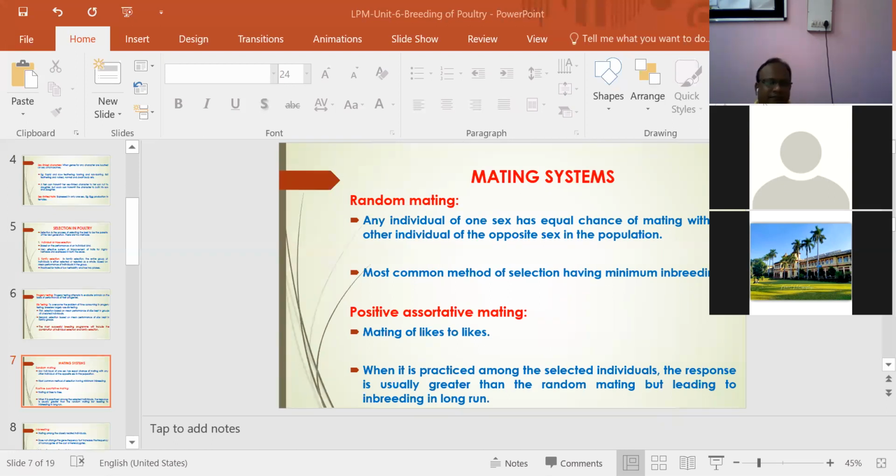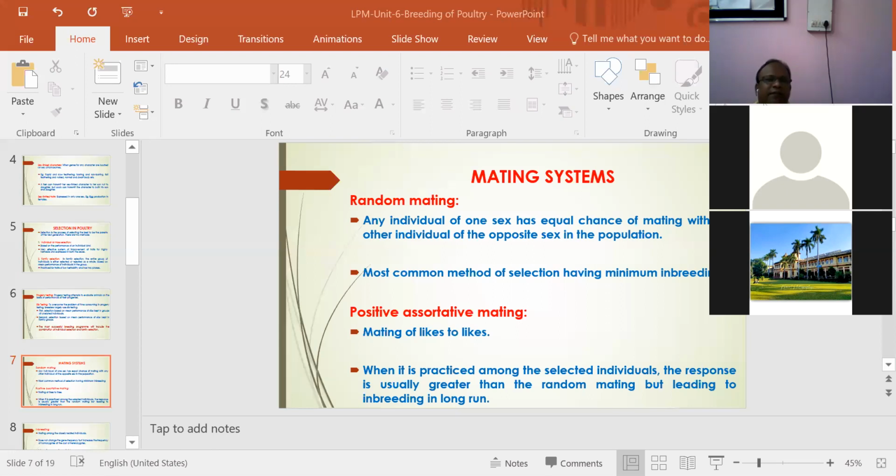Next is mating system. There are many types of mating system, that is random mating. In random mating, any individual of one sex is given equal chances of mating with any other individual of the opposite sex in the population, that is, equal chance of male or female for mating. It is the most common method of selection because it results in inbreeding.